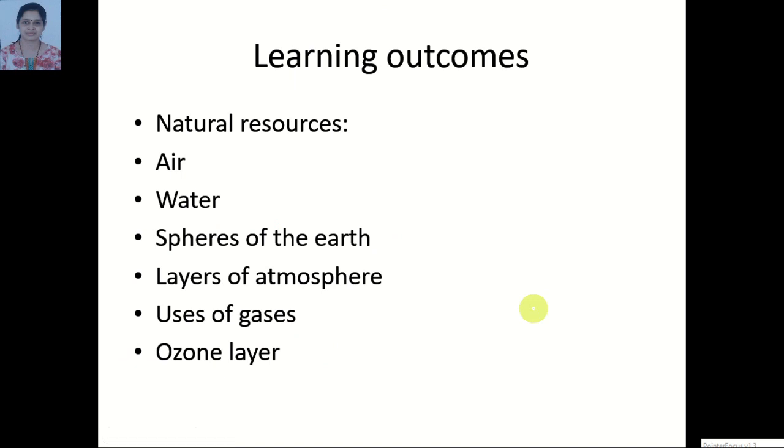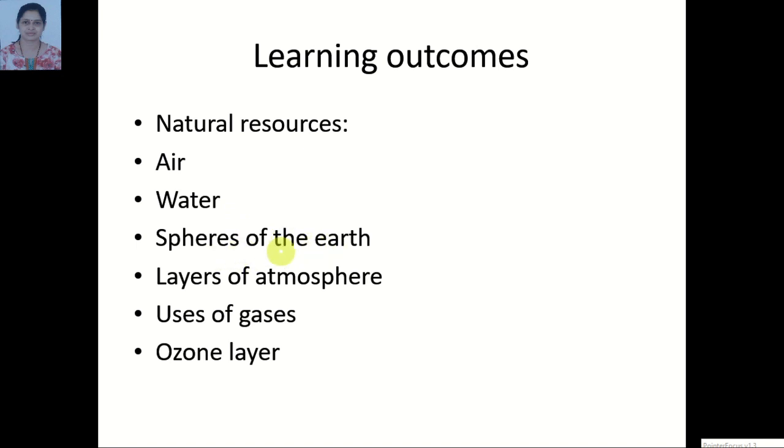Today, what have we learned? We have learned about natural resources. Which are the natural resources? Air, water and land are the natural resources. Today we have learned about air and water. About land, we will learn in the next class. Spheres of the earth we have studied.